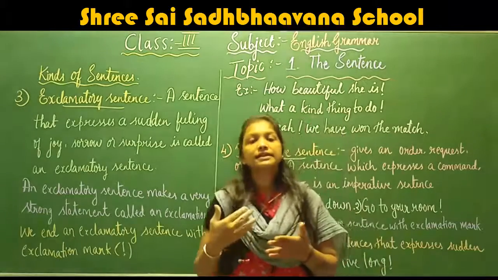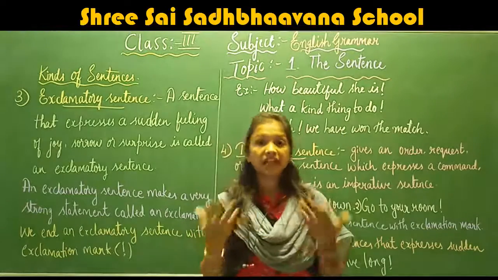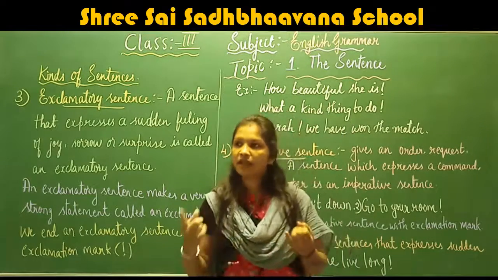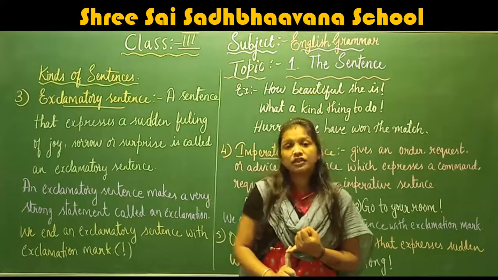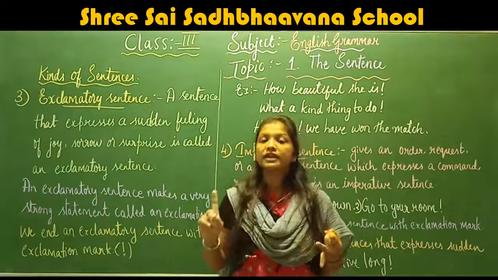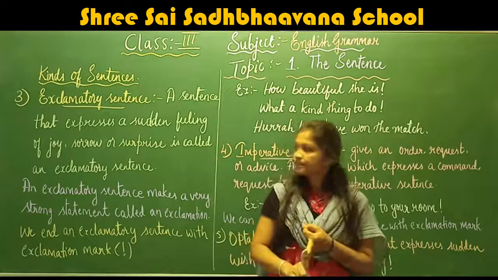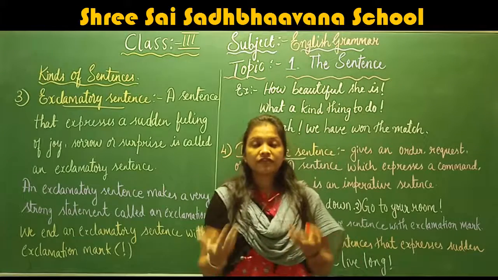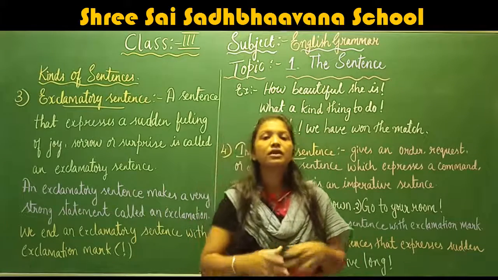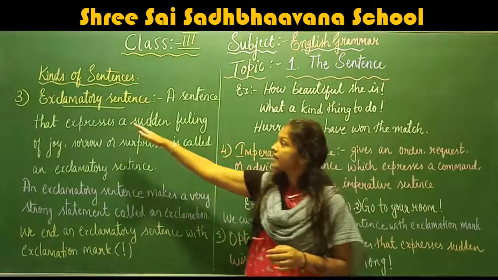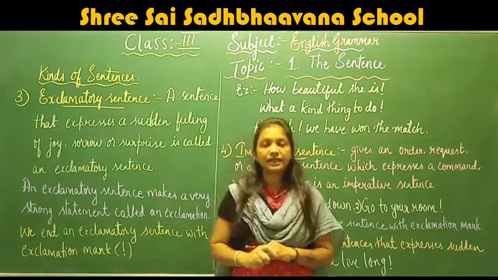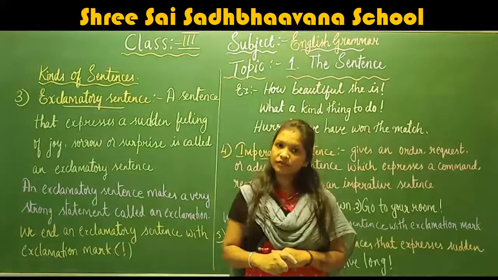Okay, so here the sentences which express a sudden feeling. If we are in joy, if we are in sorrow, if we are scared, and if you are feeling any surprise, that type of words are known as exclamatory sentences or exclamatory words.